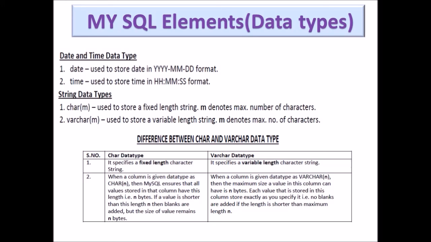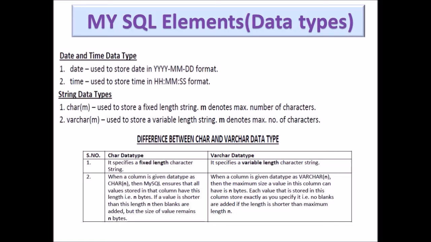It utilizes all the memory that we are assigning to it. It is not making it empty if a person is not available. But in case of varchar, if you have 5 memory reserved and only 3 persons are sitting on these chairs and 2 remaining chairs are empty, then it will make them free. That means it is just utilizing the memory that we are providing to it. That means variable. It is just changing its length as per the data provided to it. This is the best case to understand the difference between char and varchar.